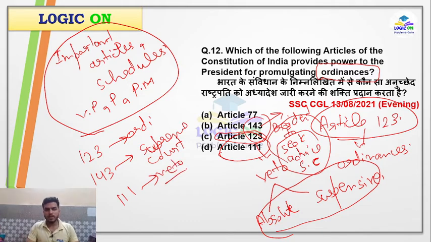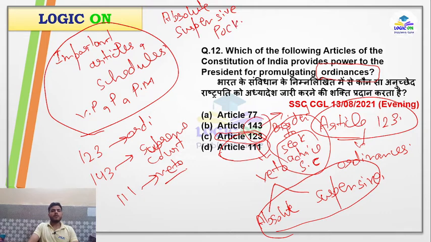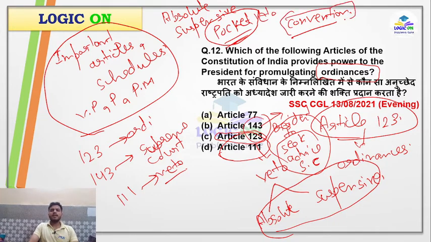Also I will tell you one important thing about veto: in our constitution only 2 types of veto are available, that is absolute or suspensive. But there is another type of veto, that is pocket veto. Our presidents have made this a convention. This word, pocket veto, has come into force as a convention. Convention means that this word is not mentioned in our constitution.